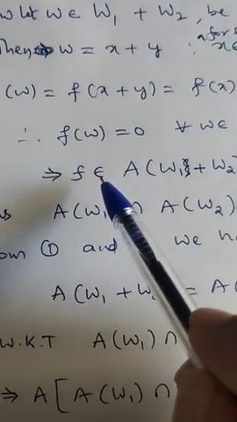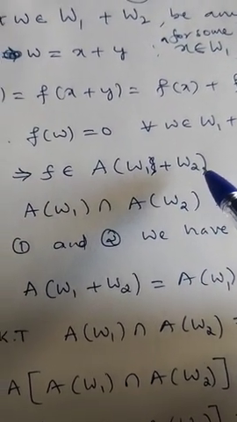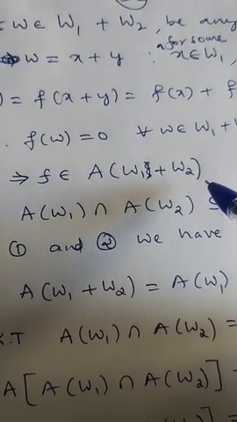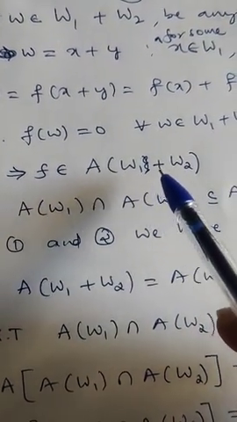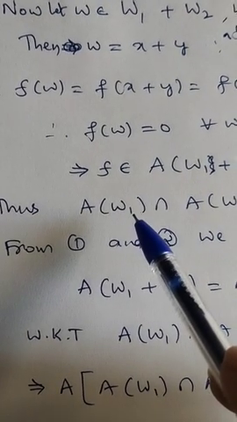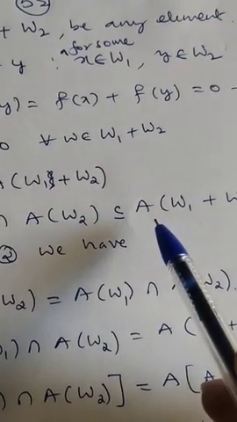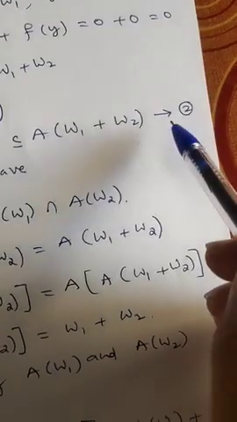This means f belongs to the annihilator of W1 plus W2. So we chose f in the annihilator of W1 intersection the annihilator of W2, and we have shown f lies in the annihilator of W1 plus W2. Therefore, the annihilator of W1 intersection the annihilator of W2 is contained in the annihilator of W1 plus W2. This we call 2.